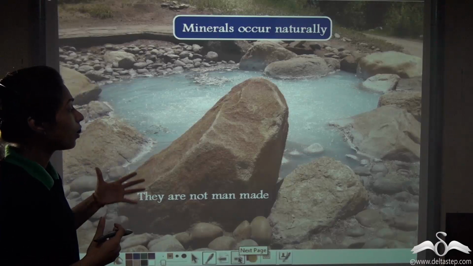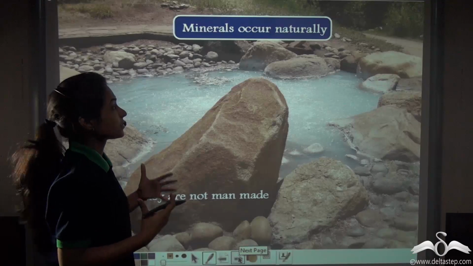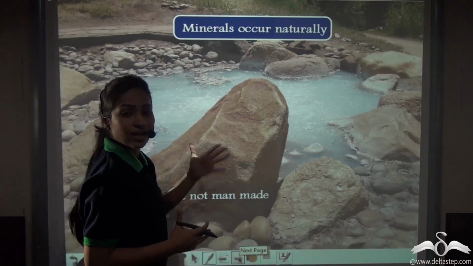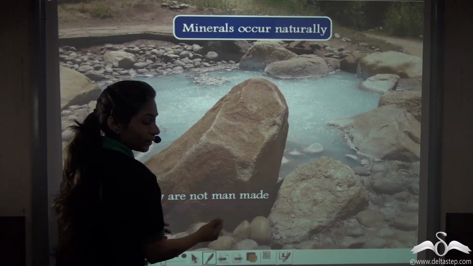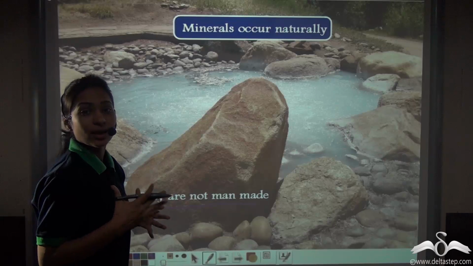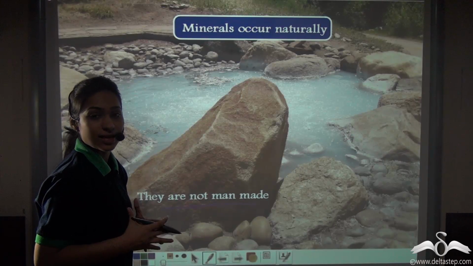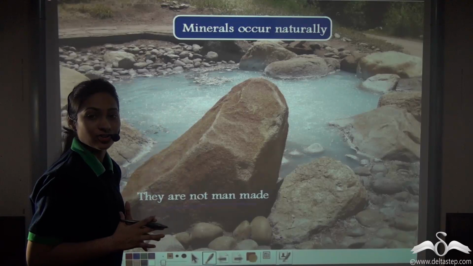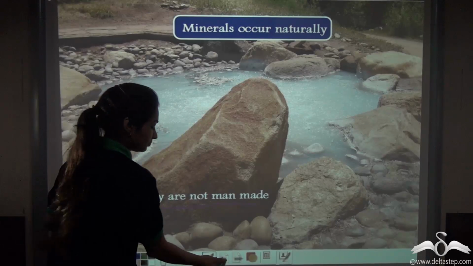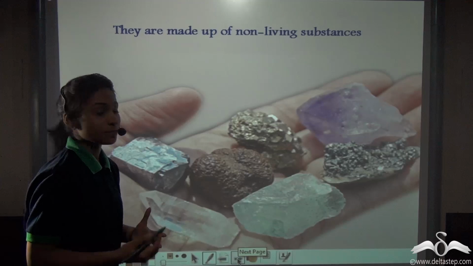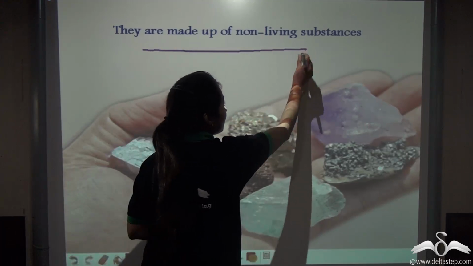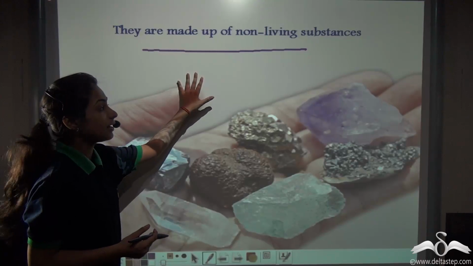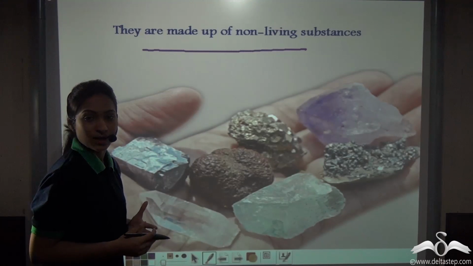Now, let's know about the characteristics of these minerals. First of all, minerals occur naturally. They are not man-made. These minerals are formed by natural geological processes. So, you can say that they occur naturally and are not man-made. Now, these minerals are made up of non-living substances. Generally, they are made up of non-living substances and are not living substances.